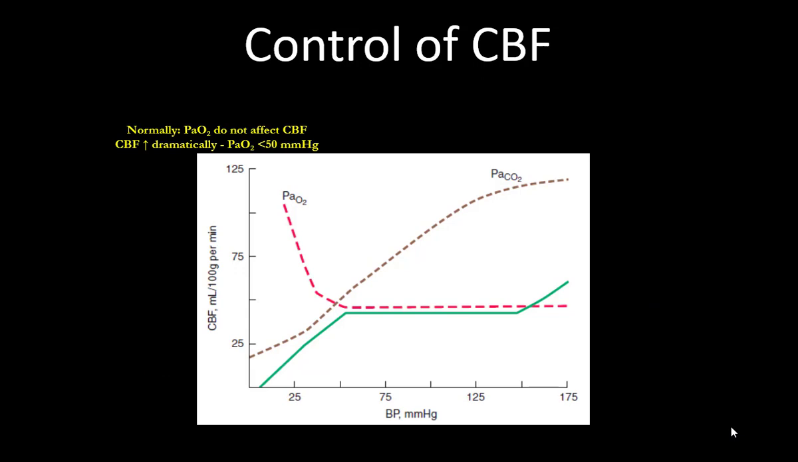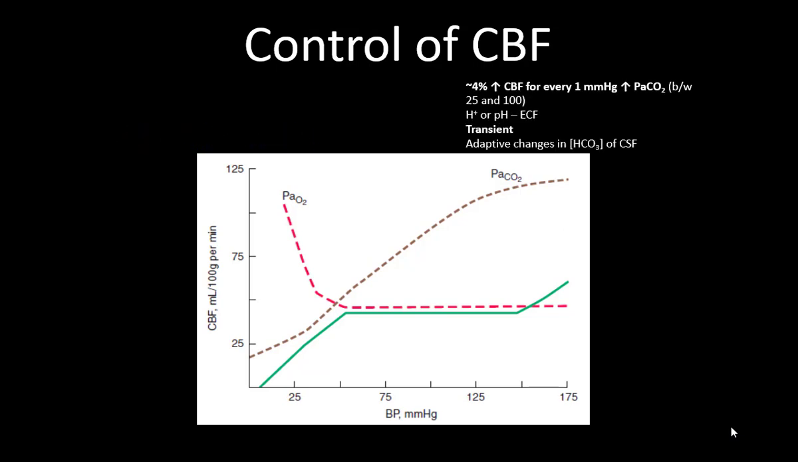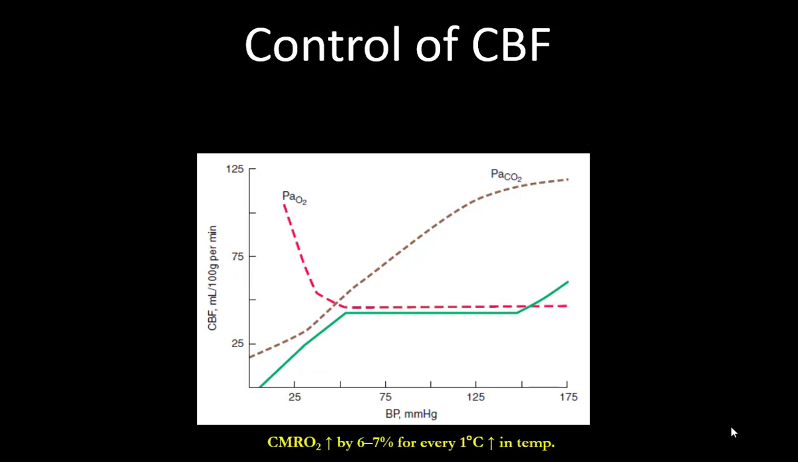Normally the PaO2 does not affect cerebral blood flow, but cerebral blood flow increases dramatically once you have hypoxemia. Once PaO2 goes down below 50, you find a rise in cerebral blood flow, and for every increase in PaCO2 as well, and that is the reason we hyperventilate these patients when we are looking at critical ICP.